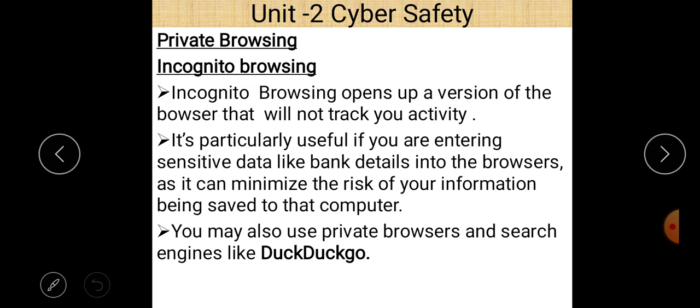Okay. And there is a search engine named DuckDuckGo. So this is a search engine, and the name is DuckDuckGo. What is the use of DuckDuckGo?